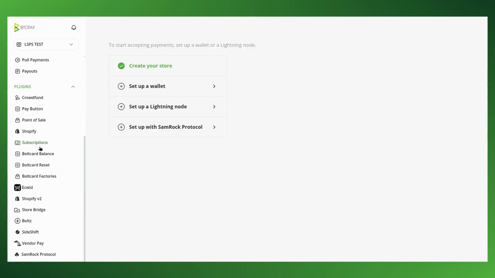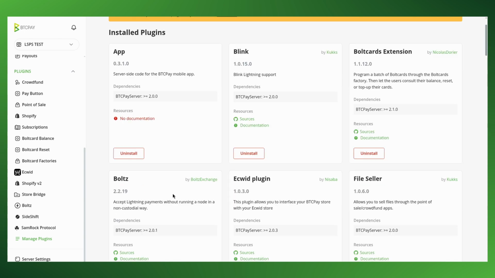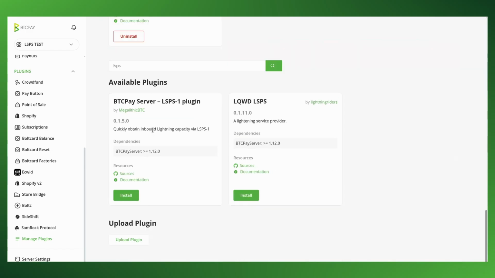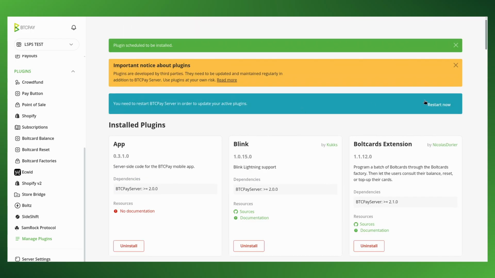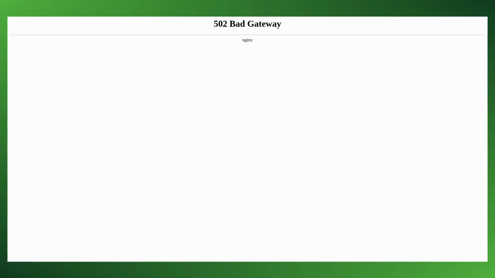Okay, first we need to go to Manage Plugins. Then in the search bar, we will just search for LSPS. And here you can see the plugin from Megalithic. We will install that. You will see you need to restart BTCPay now. This will take a short time, so you may see the screen until the restart finished.